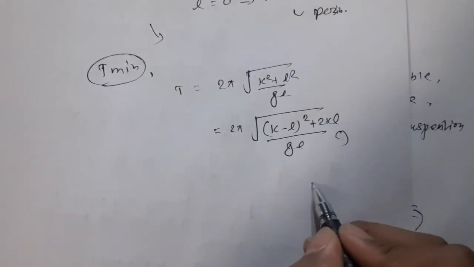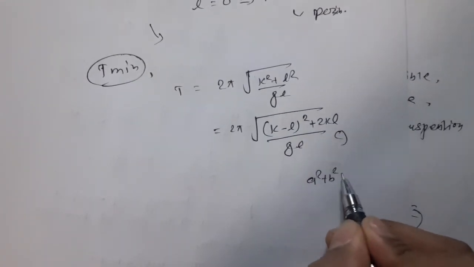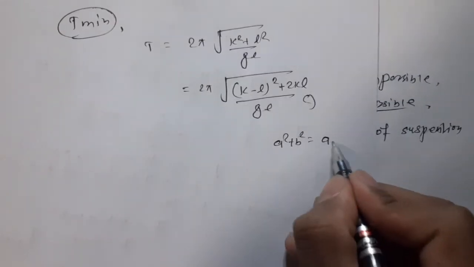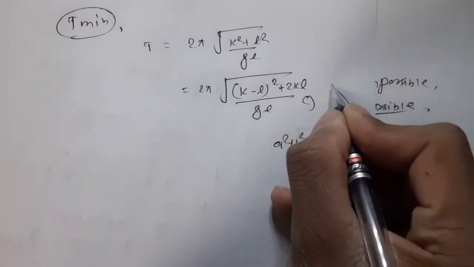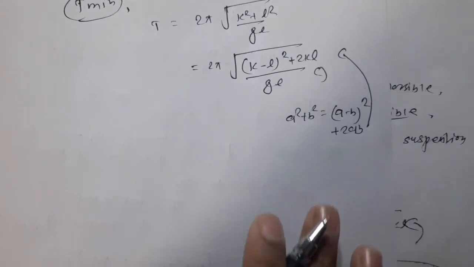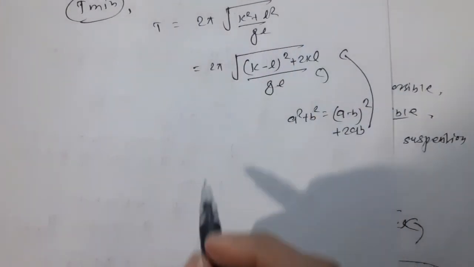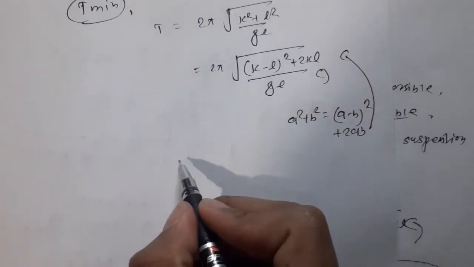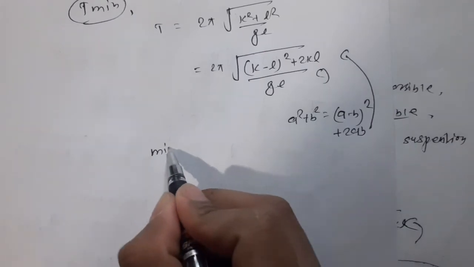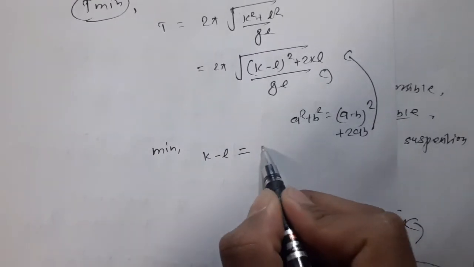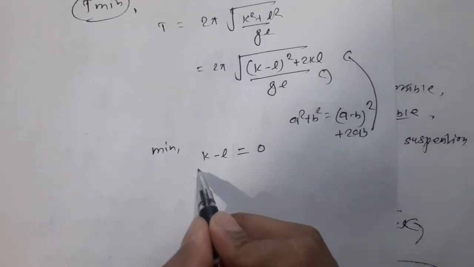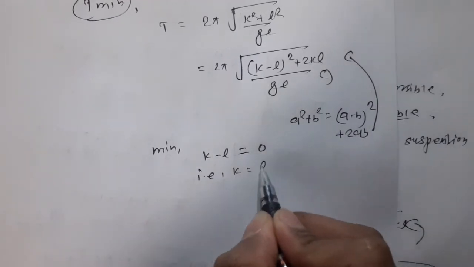This is simply using the formula a square plus b square written as (a minus b) square plus 2ab, applied to k square plus L square. So for the minimum time period, k minus L should be equal to 0, that is, k is equal to L.